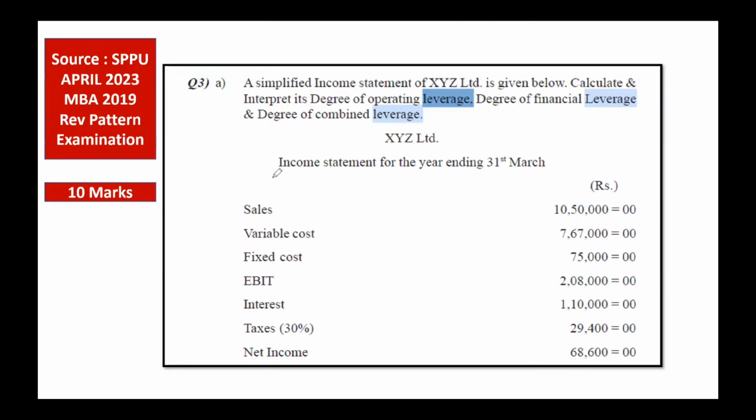So XYZ Limited has given the simplified income statement that will be helpful for the profitability statement calculations. They have given all these figures: sales, variable cost, fixed cost, EBIT, interest, taxes at the rate of 30%, and the net income. So let us calculate.